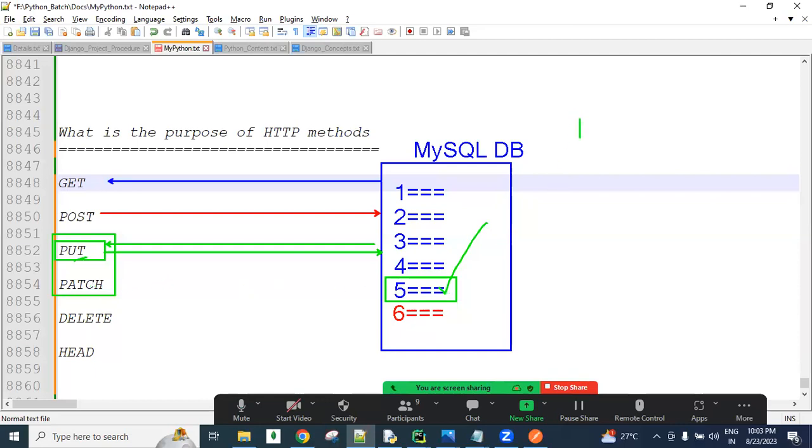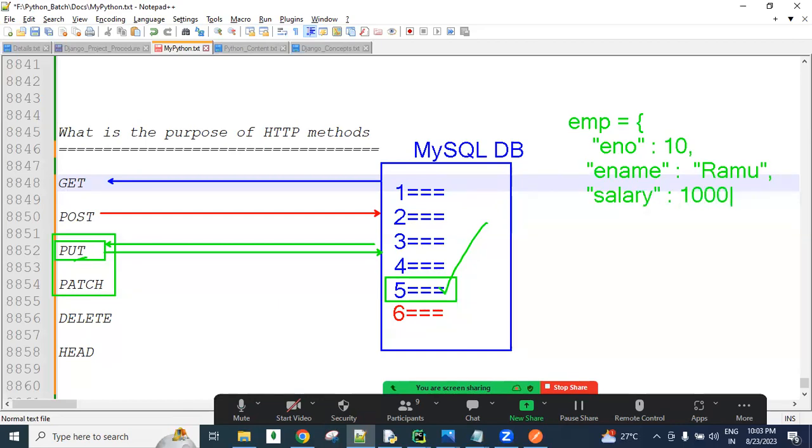For example, assume this is an employee object, with employee number 10, employee name Ramu, and salary 10,000. This is my object.